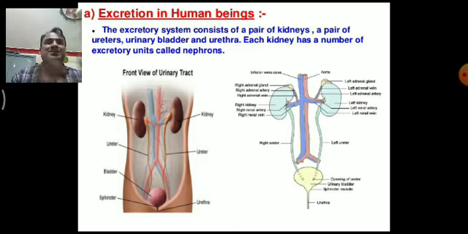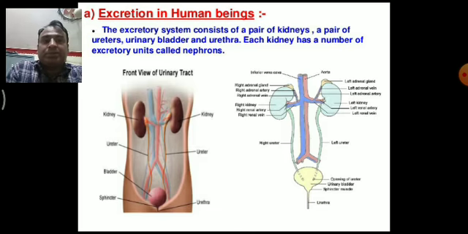Okay, what is excretion, or why is there a need for excretion? See, we know that our cells perform metabolic activities. Metabolic activities are all those activities which take place within the cells, and during these activities there is also production of some toxic or harmful products which can harm the body. So there is a need to remove these products from the body. So we require a system to remove all these products, and this system is known as the excretory system.